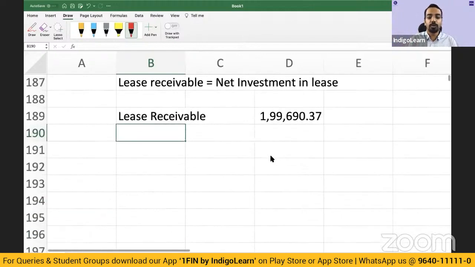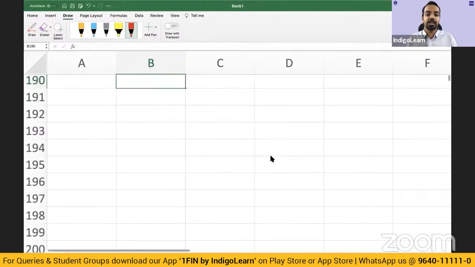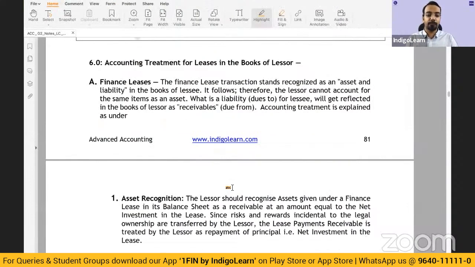Lessor accounting is generally not tested, so I'm not putting too much emphasis out there. Lessee is what is tested more in the examination. This has been the pattern by the institute. Now, sometimes the questions can be about classifying between an operating lease or a finance lease. So that can be a question. And then there is an important aspect of sale and leaseback. That is what we'll be touching upon now.